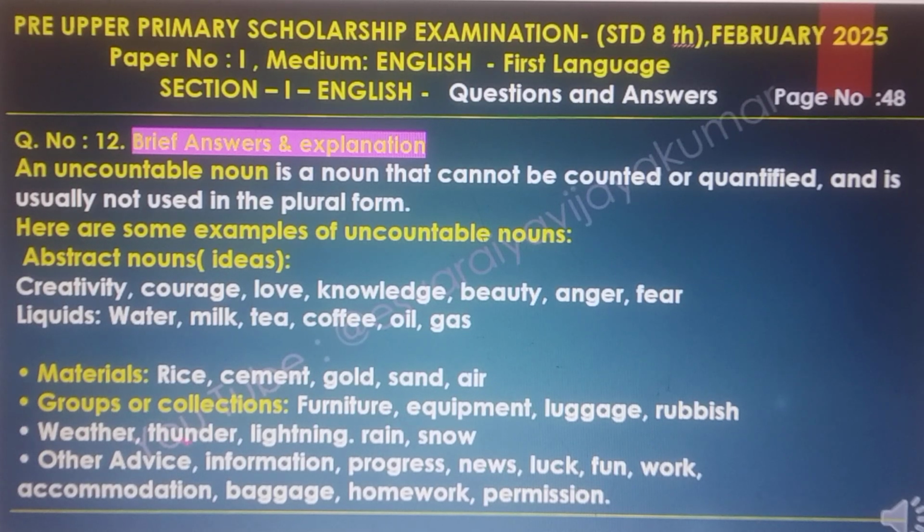Groups or collections: furniture, equipment, luggage, rubbish. Weather: thunder, lightning, rain, snow. Other: advice, information, progress, news, luck, fun, work, accommodation, package, homework, transmission.